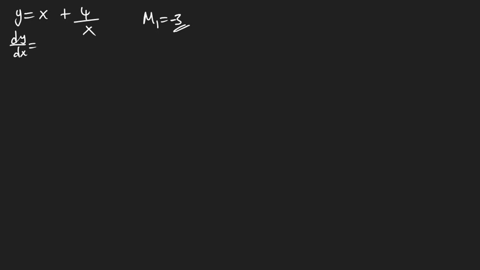So dy dx of that is going to equal, this is going to be x. By the way, this question is incomplete, but I'm just trying to show you, if it was given, how you are going to find it. So this is going to be 1 plus, of course, this is going to be negative 4 over x squared.